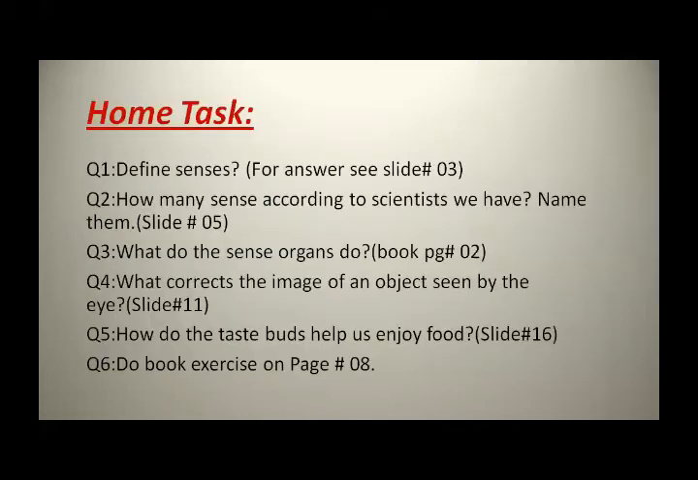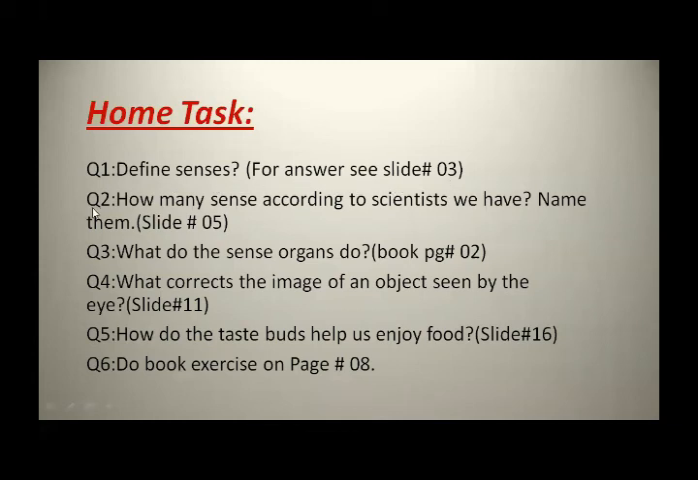Now, are you ready for the home tasks? This is your today's home task. Question number one is define senses. You already know about the senses. Senses are important because they help us understand the environment around us. So question number one is define senses. For the answer, see slide number 3.